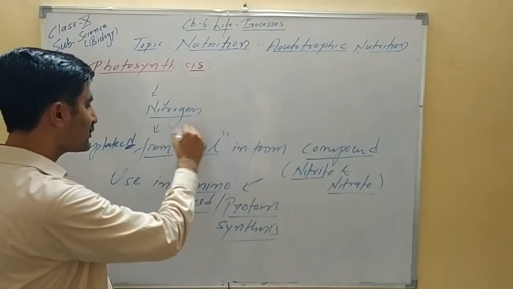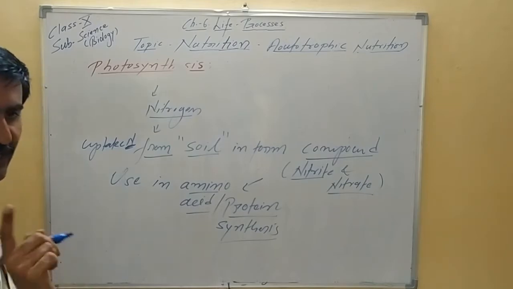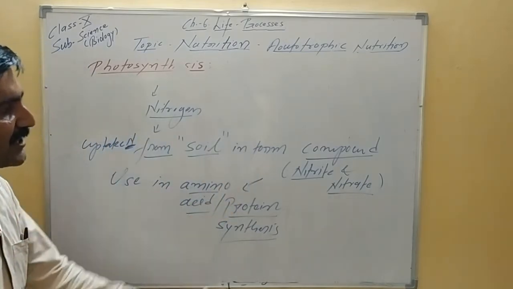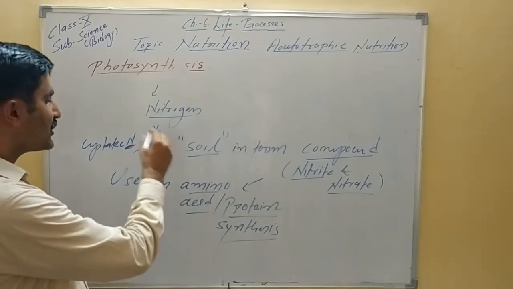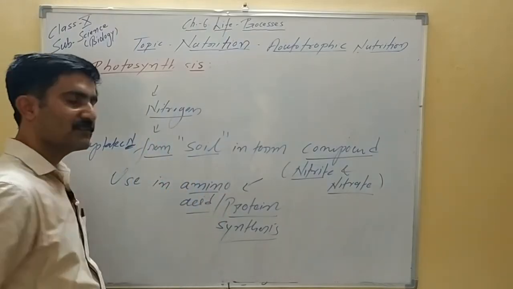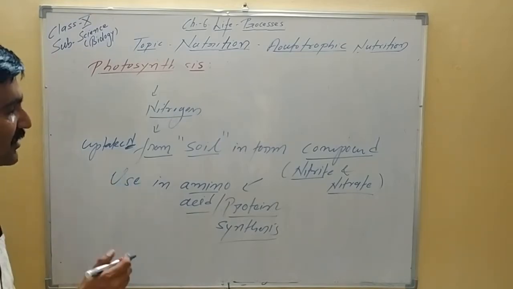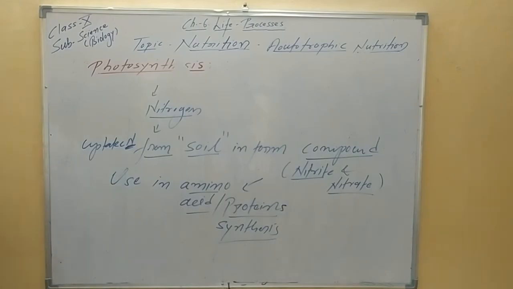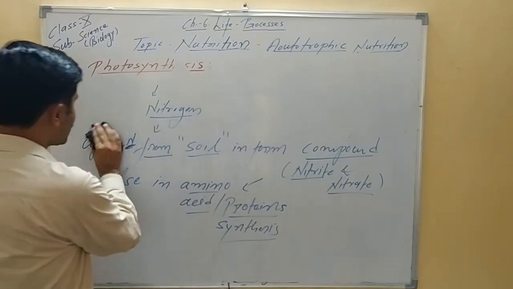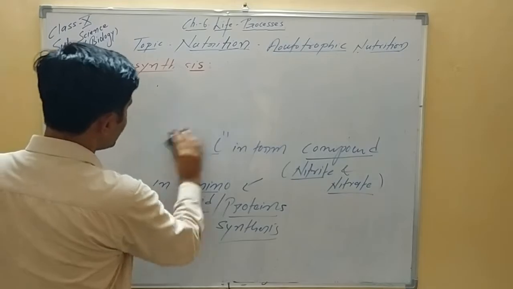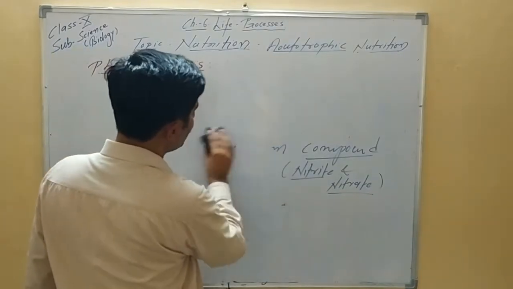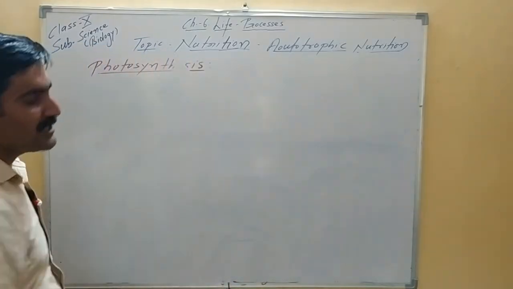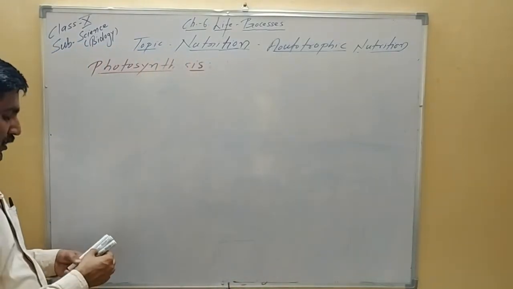So please keep in mind, the nitrogen source is soil, not the atmosphere. Nitrogen is taken up in the form of nitrite and nitrate, that is the compound form, and nitrogen is used by the plant to synthesize amino acids and other proteins. This is very important, amino acids and other proteins. So this is how the plant takes carbon dioxide, nitrogen and other minerals. Most of the minerals are taken up from the soil, and plants use these minerals in the synthesis of different chemicals along with the food.